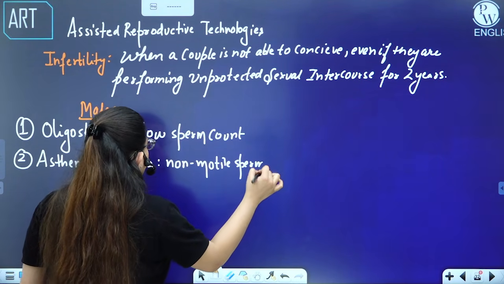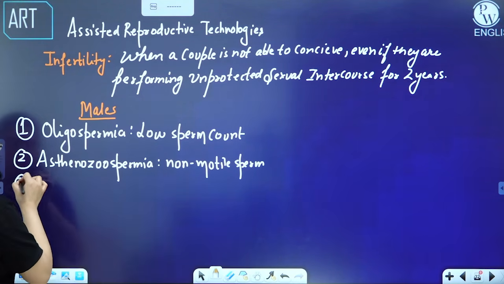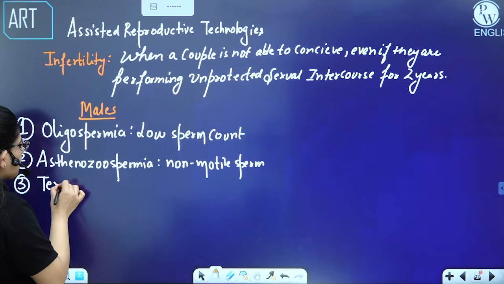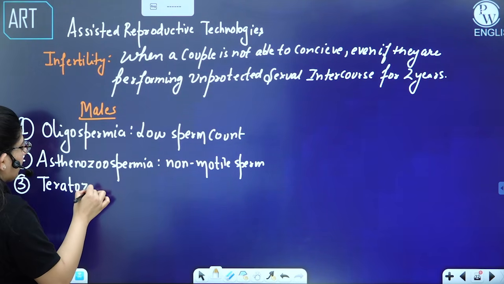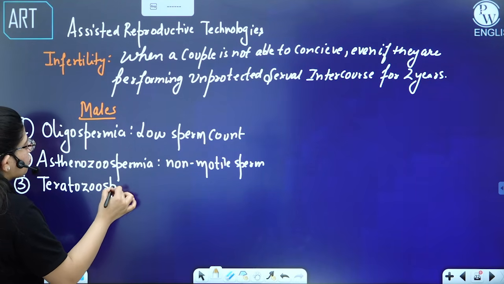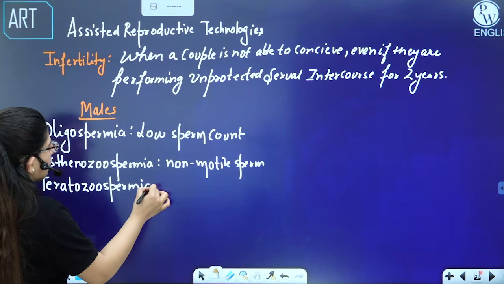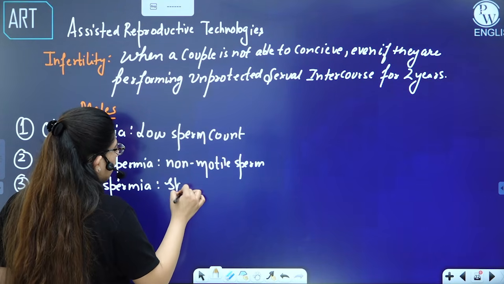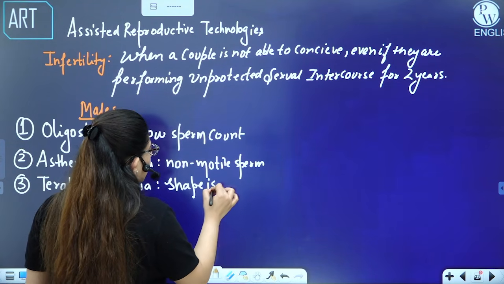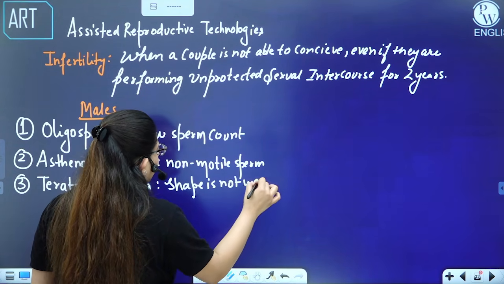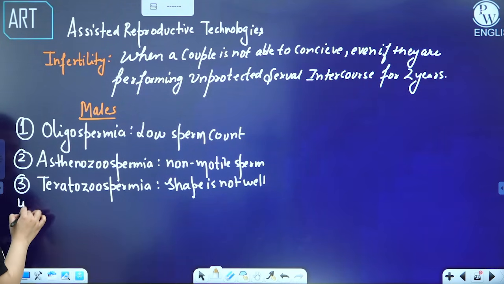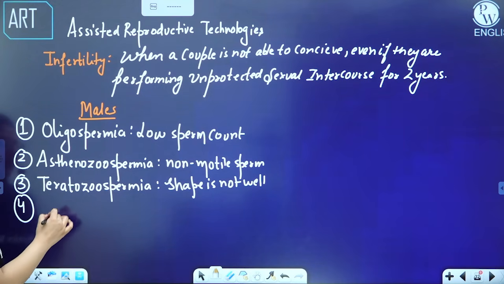Then we also have another condition, when the shape of a sperm is not good enough to fertilize. That is teratozoospermia. Terato means monster. So the shape is not well. Other than that, what can be other problems a male could have? A male could have azoospermia.